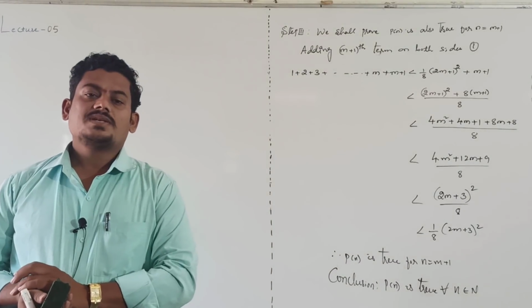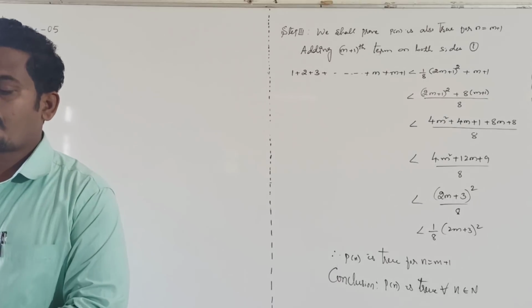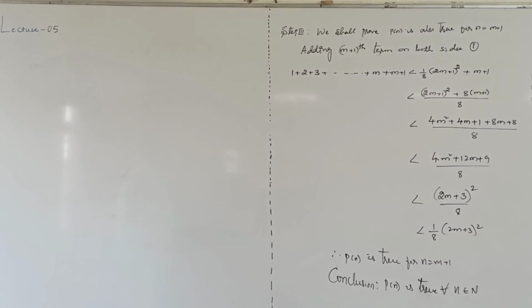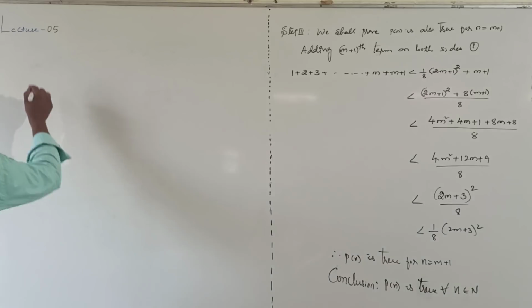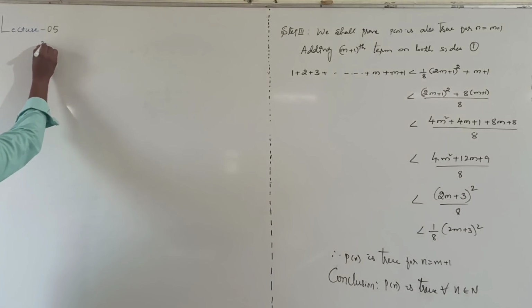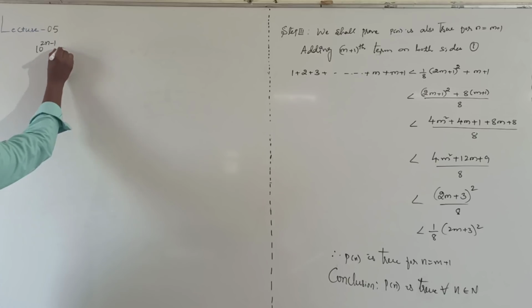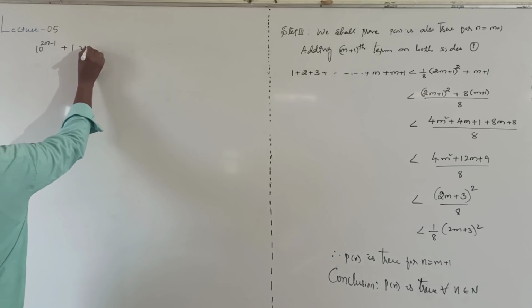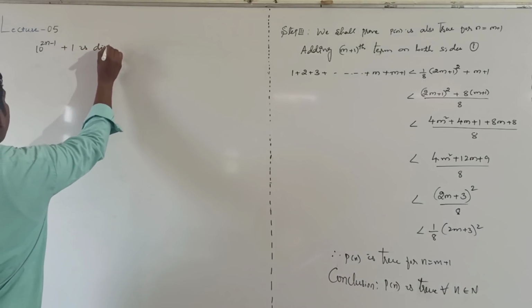Prove by using principle of mathematical induction: 10 power (2n minus 1) plus 1 is divisible by 11.